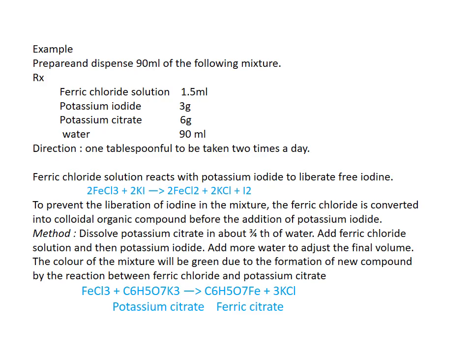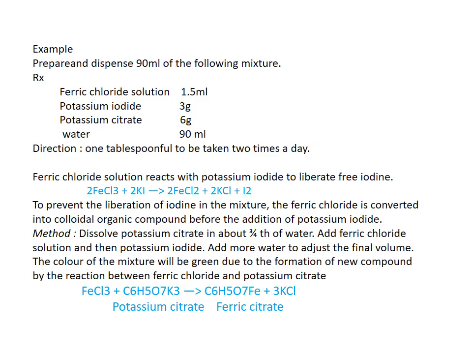So here ferric chloride solution reacts with potassium iodide, and we know that it liberates free iodine. The reaction is 2FeCl3 plus 2KI gives 2FeCl2 plus 2KCl plus I2. So in this reaction, iodine is formed. To prevent the liberation of iodine in this mixture, the ferric chloride is converted into a colloidal organic compound before the addition of potassium iodide.